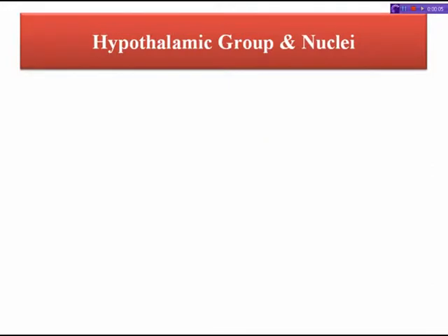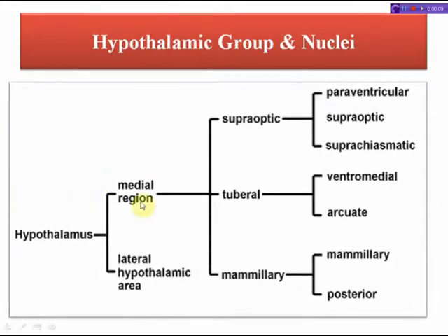Next comes the hypothalamic group and nuclei. The hypothalamus is divided into two types of region. These are the medial region and the lateral hypothalamic area. Next, the medial region is divided into three parts: supraoptic part, tubular part, and mammillary part. And these parts have different nuclei. Like the supraoptic has three types of nuclei. These are paraventricular, supraoptic, and suprachiasmatic.